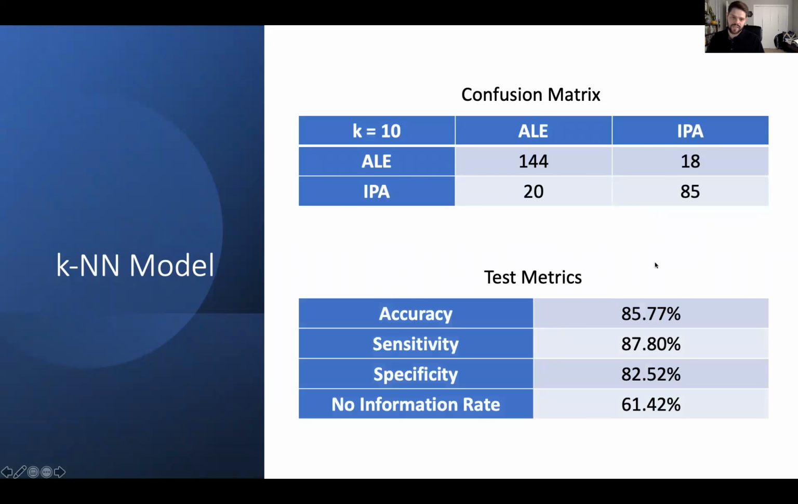We do see with our test metrics that accuracy is about 86%, sensitivity is about 88%, and specificity is about 83%. Our no information rate is about 61%, and with our accuracy having a much greater value than our no information rate, we can conclude that this model is a very accurate model.